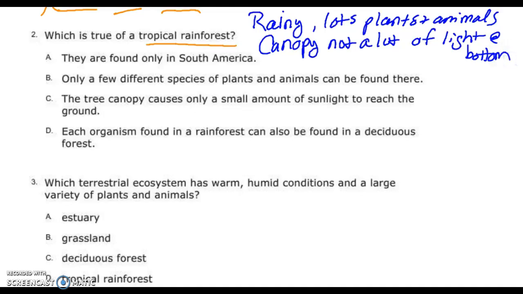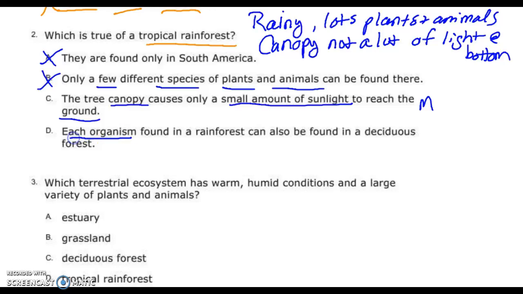Let's see if our notes help us. They are only found in South America. Nope. There's a lot, but that's not the only place they're found. Only a few species of plants and animals. That's the complete opposite of what Jason said. The tree canopy causes a small amount of light to reach the ground. Yes. Well, we just wrote that down.